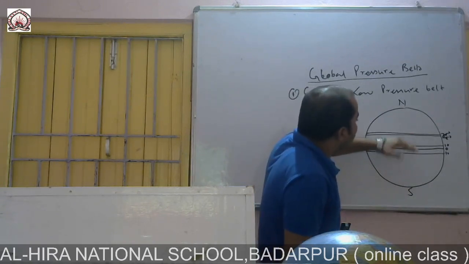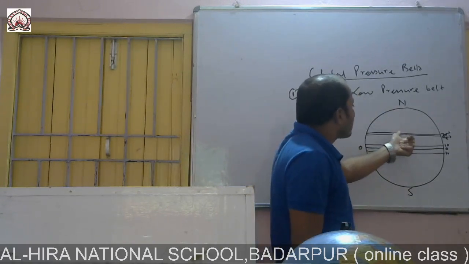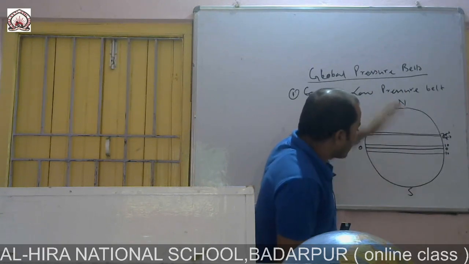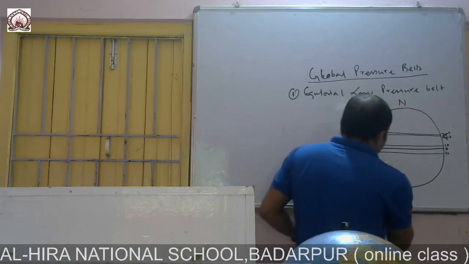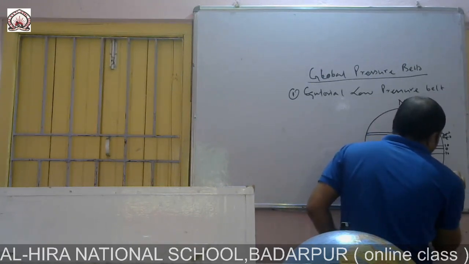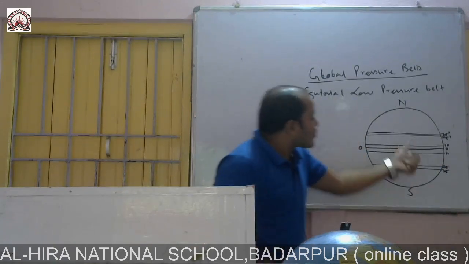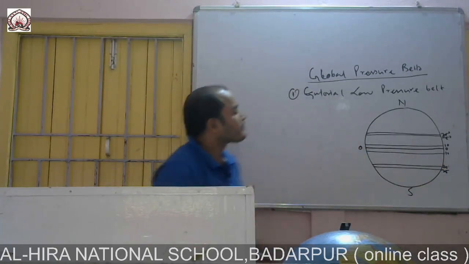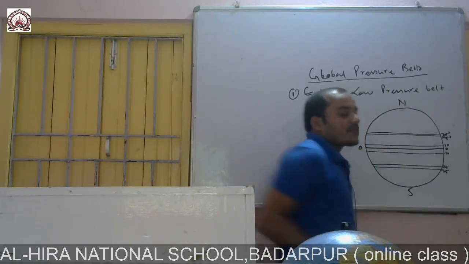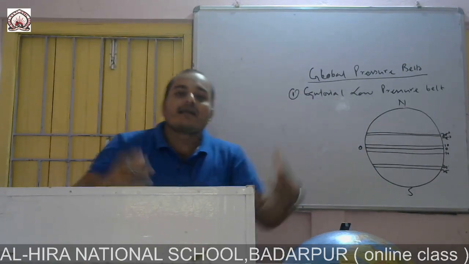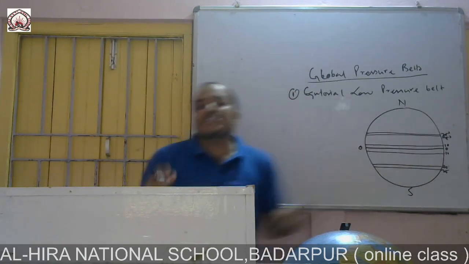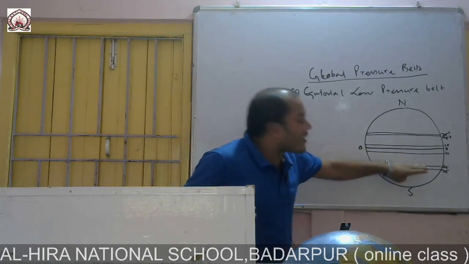From here air moves towards this subtropical high pressure belt, and from the north pole and the south pole, from both sides, the air moves towards the subtropical high pressure belt at 25, 35. When the air from both sides comes to this particular area, the pressure throughout the year remains excessive. More pressure is found in this region.